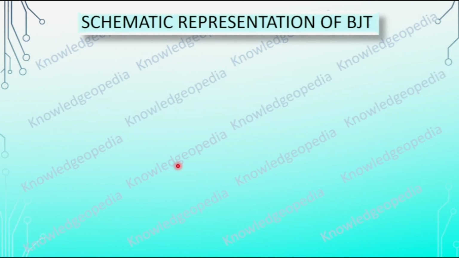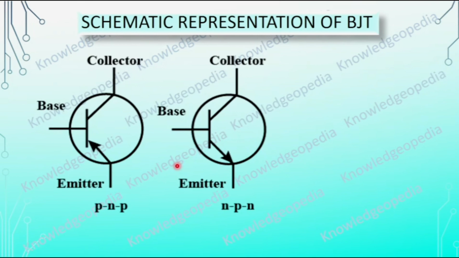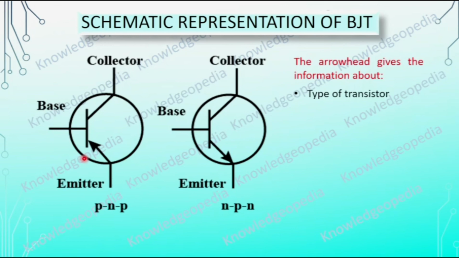Now coming to the schematic representation for BJT, these are the schematic representations. This is for the PNP transistor and this is for the NPN transistor. Here this lower one is the emitter, this terminal represents the base and this third one is the collector. Here you can see the only difference is this arrow. What does this arrow signify? This arrow shows us the type of transistor.